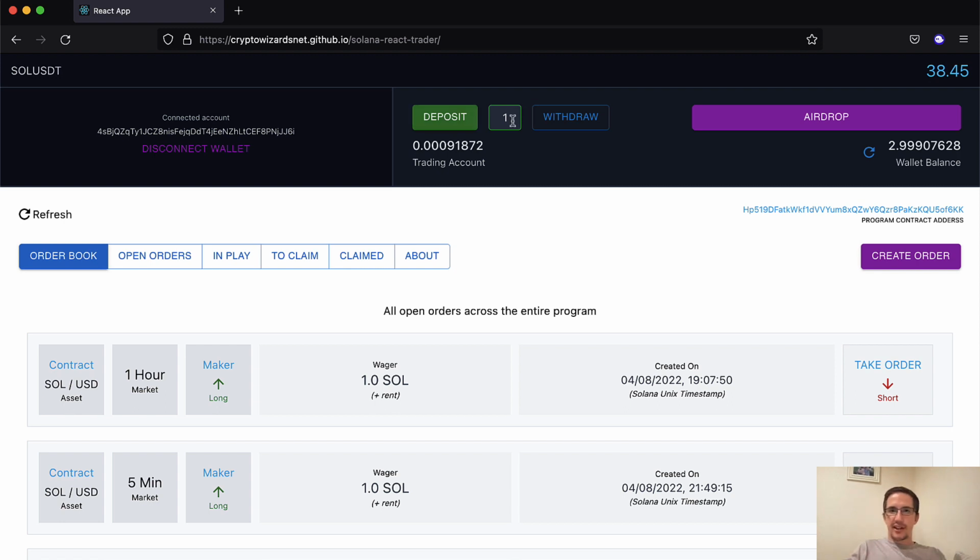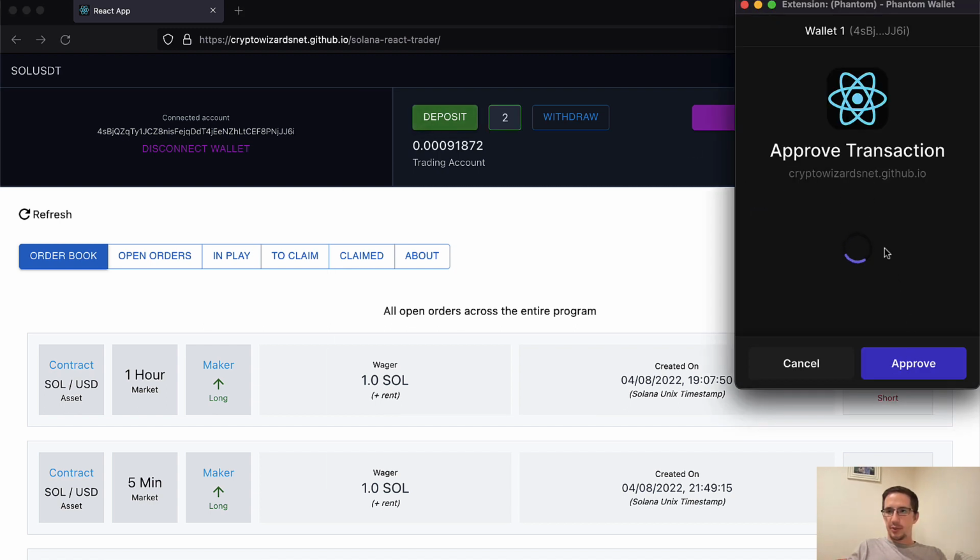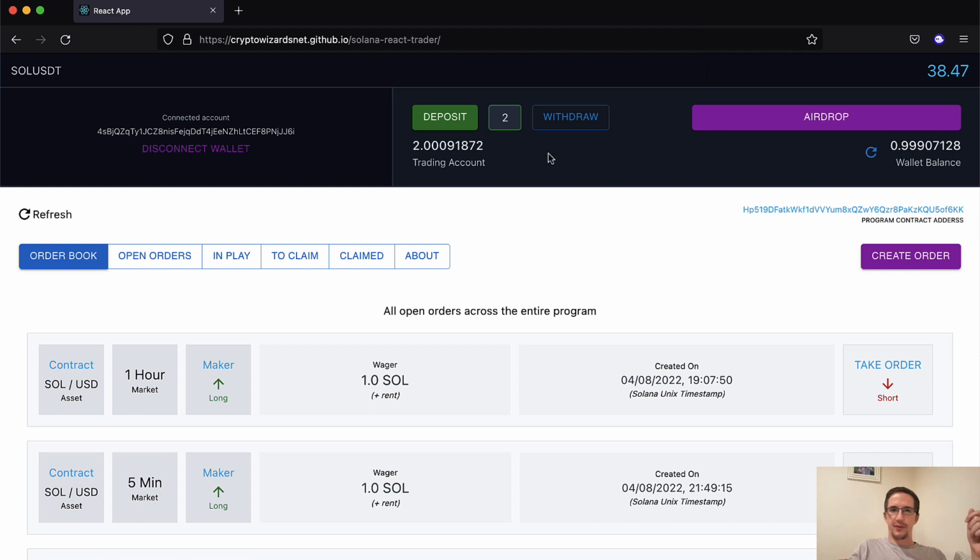So I could say, okay, I actually want to send 2 Solana. So I'll say 2 Solana, I want to go and deposit. And it's going to ask me to approve the transaction. So it's going to say, okay, you want to send 2 Sol to this account. And it's going to cost you 0.0001 Sol, like a tiny amount of money. I'll just hit approve. And now you can see I've got 2.00 whatever Sol in that account.